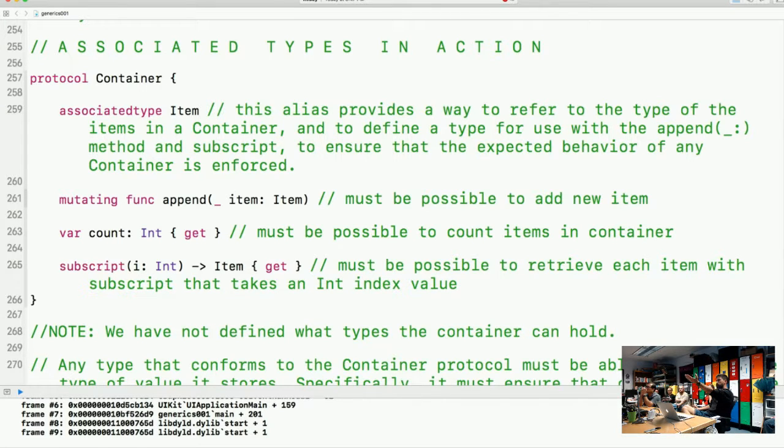On 261, we have an append. It must be possible to add a new item, so we specify the type right here. 263, it must be possible to count the items in the container. 265, it must be possible to retrieve each item with a subscript that takes an Int index value. Any questions on this one?